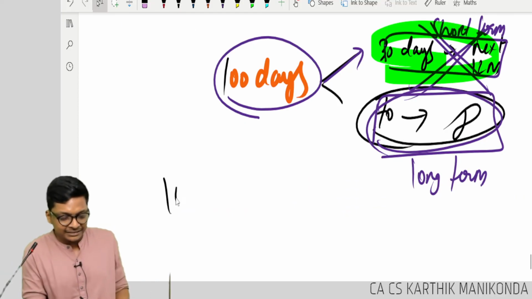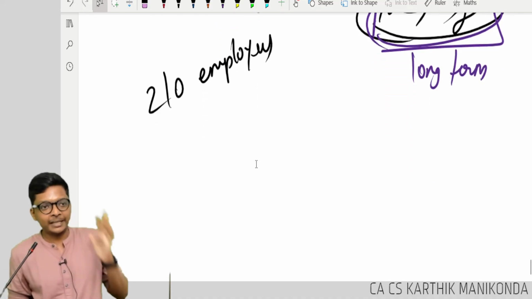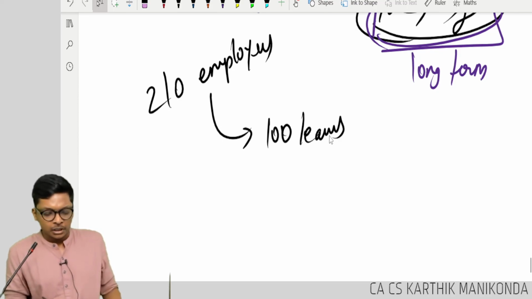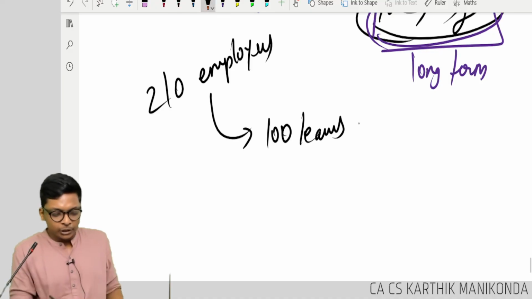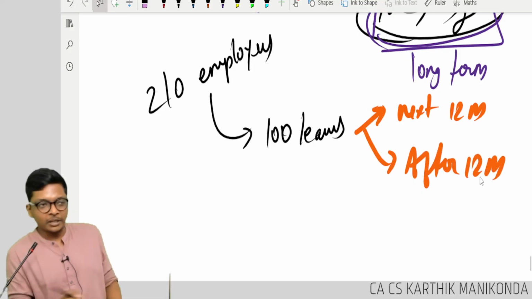If a company has, let's say, 210 employees, let's take a simple example. They have 210 employees. Each of the employees has 100 leaves. How many of them will use it in the next 12 months? How many will use it after 12 months?